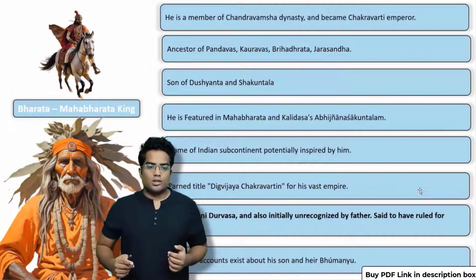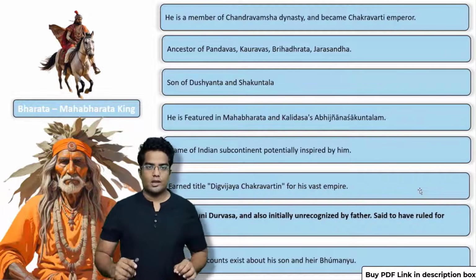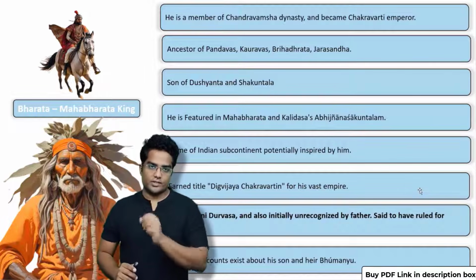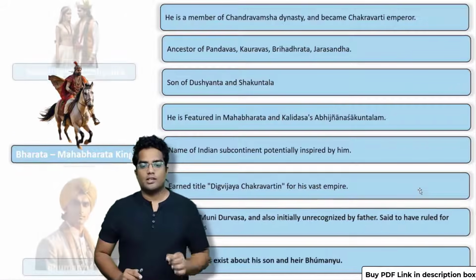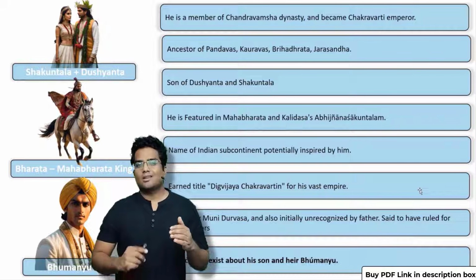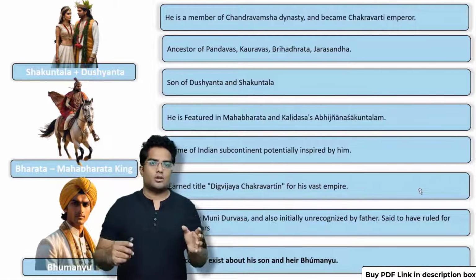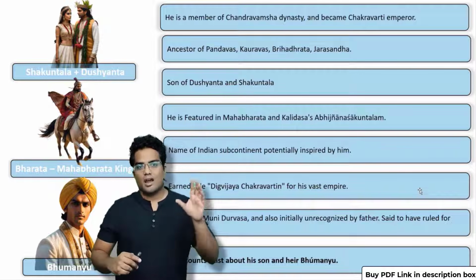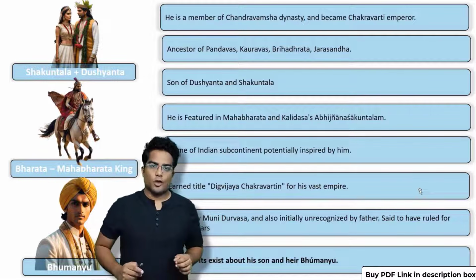Let's say he has ruled, but he was also cursed by Muni Durvasa. The sage who cursed him was Muni Durvasa, right? And he had a son called Bhumyanu. Now, the thing about Bhumyanu is that there are no accounts. We have books on Bhumyanu, but the details are actually pretty skewed and shady. So we don't know much about Bhumyanu.